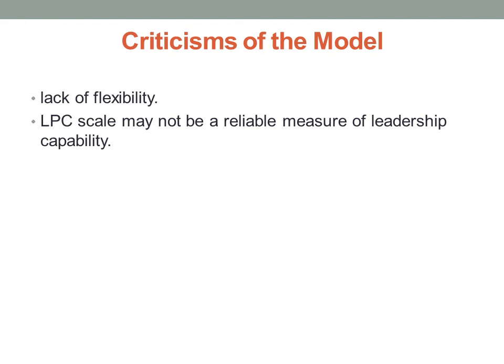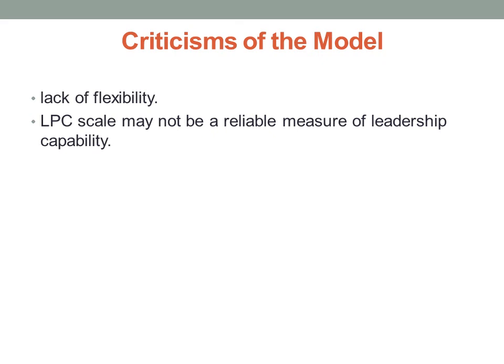For instance, if a low LPC leader is in charge of a group with good relations doing unstructured tasks and he or she has a weak position, that is the fourth situation, then according to the model, the best solution is to replace him or her with a high LPC leader instead of asking him or her to use a different leadership style.